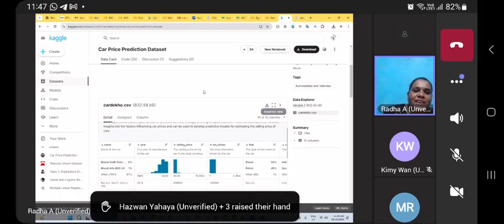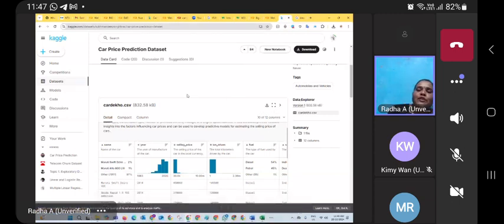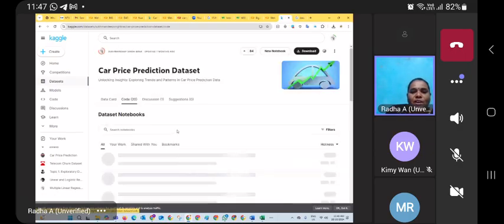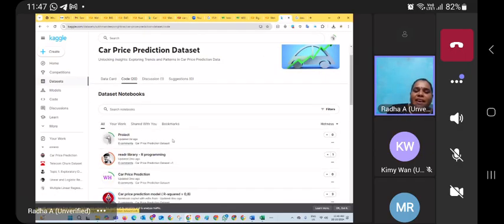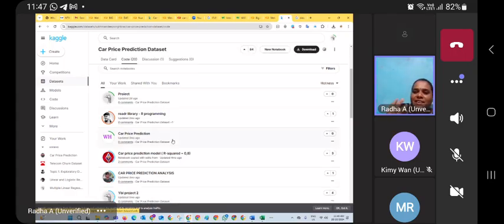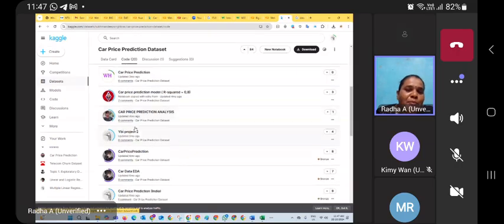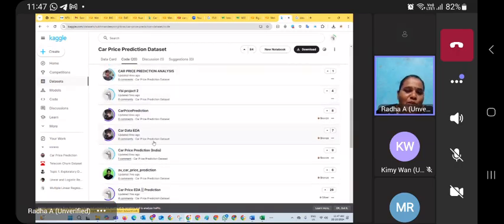After that, the data card has the CSV file. If I want to know exactly what the coding is, there is a code tab. If we click code, different people have developed analyses on the data set, and the way they analyze it will vary.